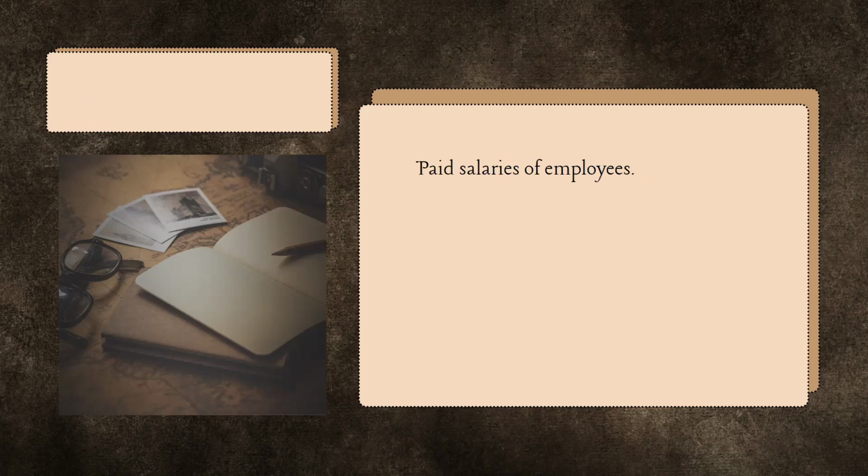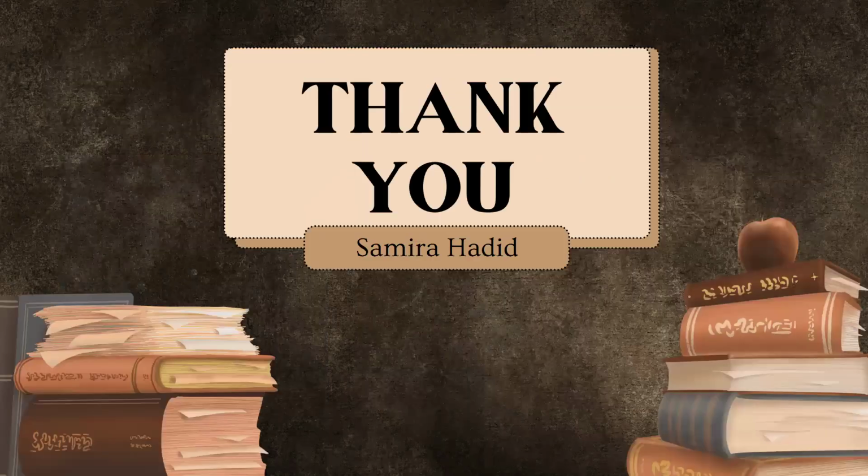Now, let's move on. Next, we have paid salaries of employees. Since we pay salaries as part of the normal operating activity of the business, this is part of our operating activities, because paying salaries is part of our business and we can't skip a month or every 15 days of paying our employees. That's why this is a normal operating activity of a business.